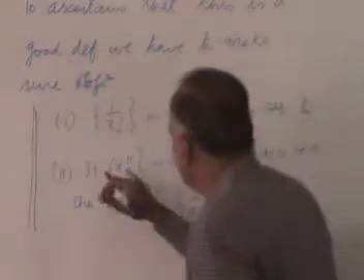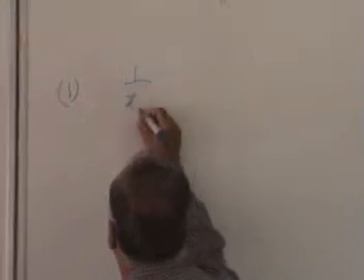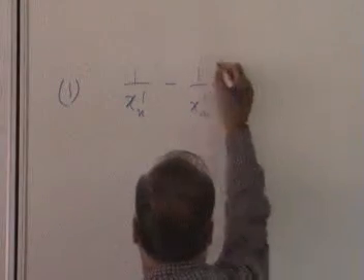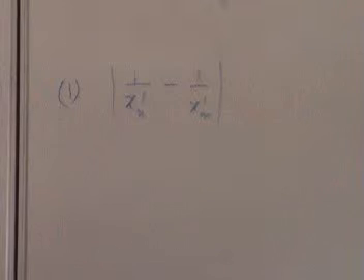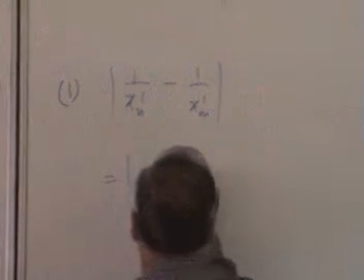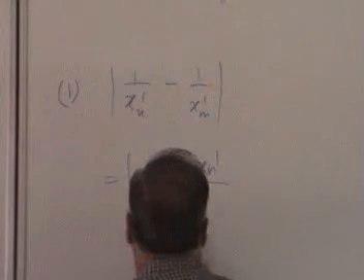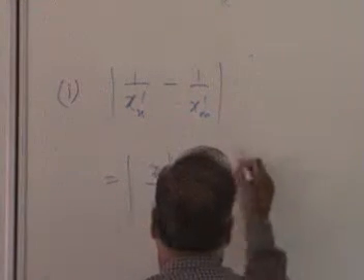Now let's look at one. What is it that we want to show? That 1 by xn prime is a Cauchy sequence. That is, I want to show that the nth term and the mth term can be made to differ as little as we please. So we have to look at 1 by the nth term and the mth term and look at the difference. Now this is equal to xm prime minus xn prime divided by xn prime xm prime.